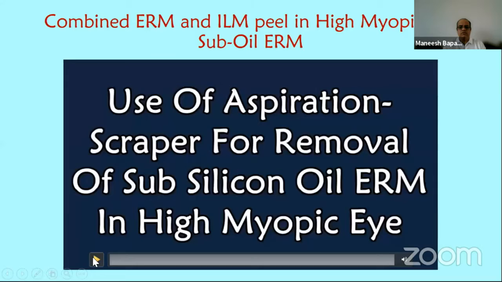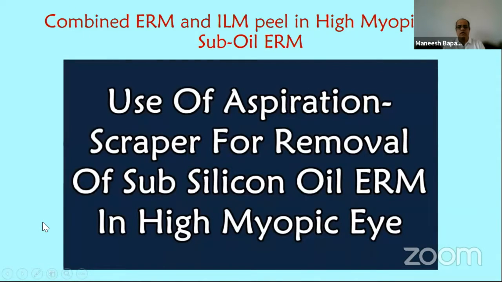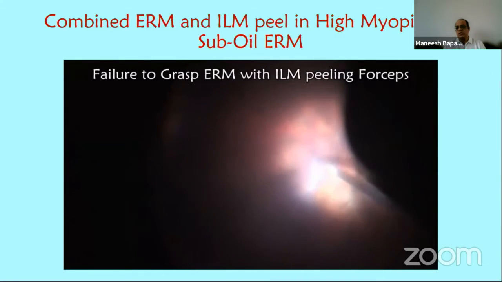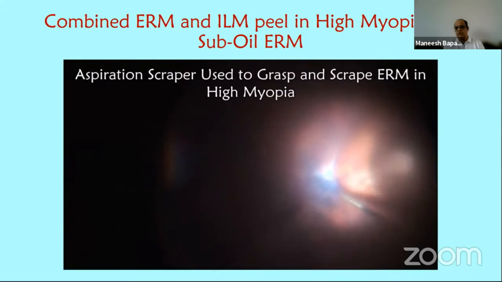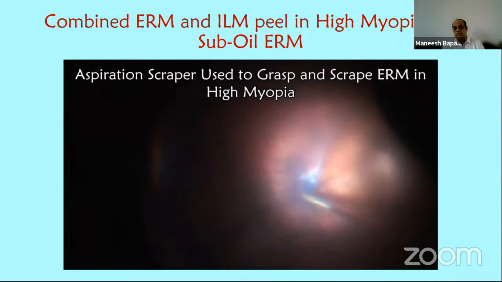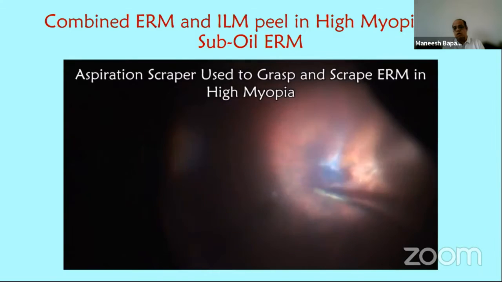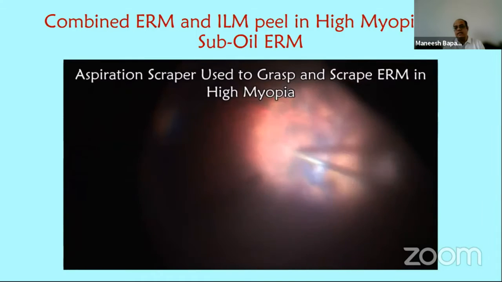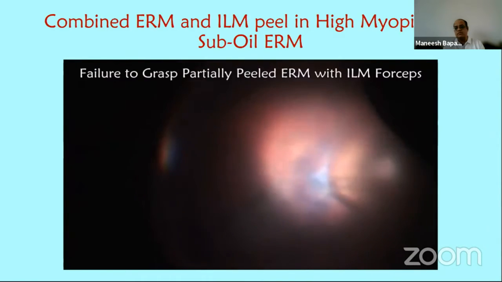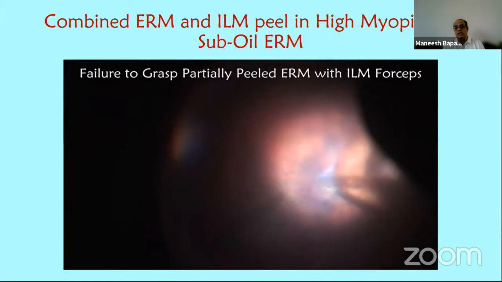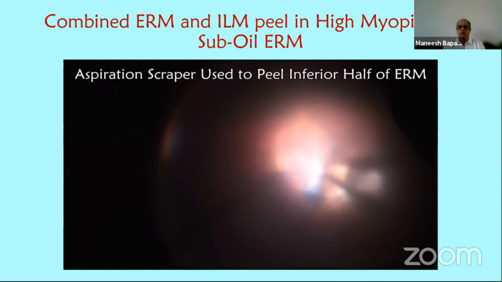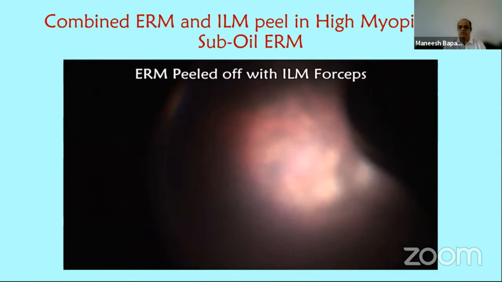This is another case, a patient who had sub-silicon oil membrane formation, in a high myopic eye. The ERM removal forceps couldn't reach the ILM or ERM. So here again, the aspiration scraper was used to grab the edge of the ERM and ILM, and I could peel the membrane in toto. We can see the ILM coming along with the ERM in this case. Once it is removed from all around, forceps is used at the end.